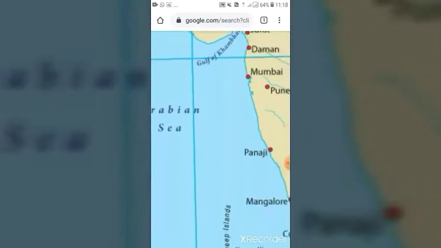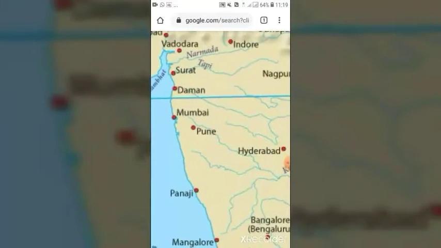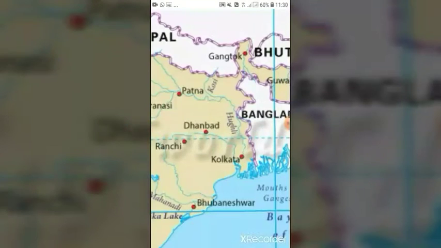This is 70 degree east longitude, and 3 longitudes to the east after 70 degree east longitude, it is 73 degree east longitude. Mumbai city is located at this longitude.